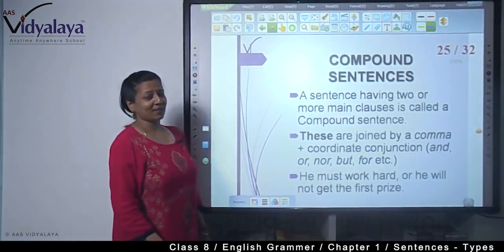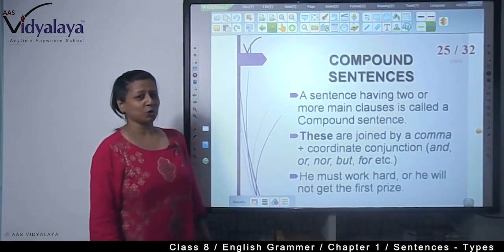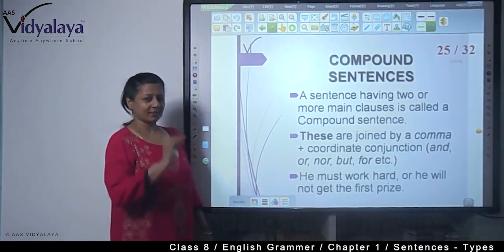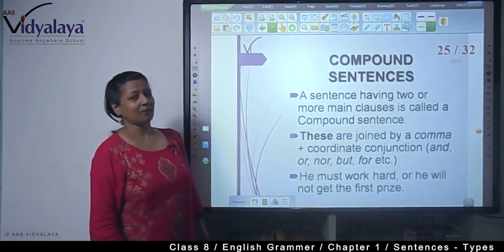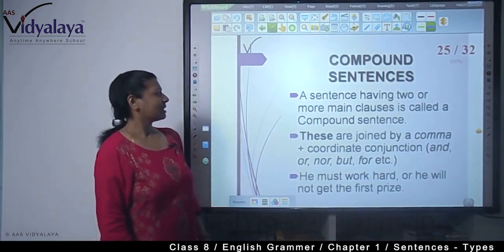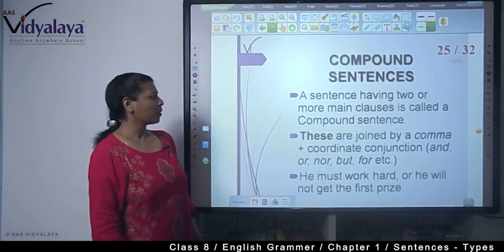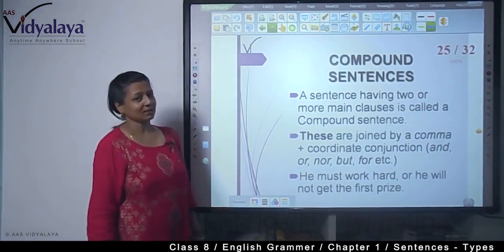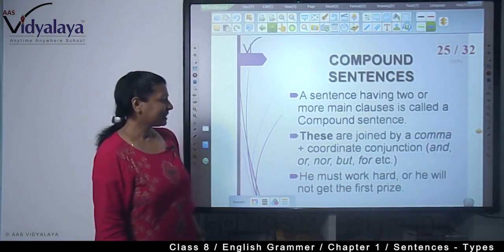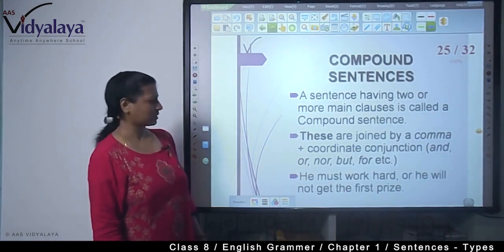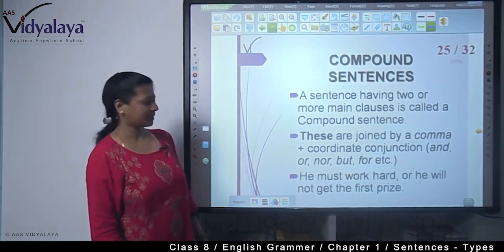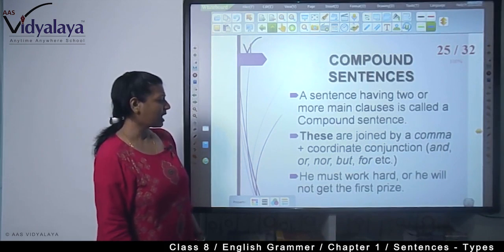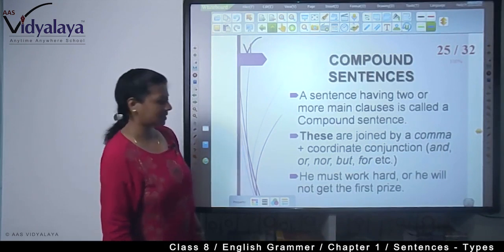Now, second type of sentence, what is that? I have told you there are 3 types of sentences: simple, compound and complex. This is the compound sentence. A sentence having 2 or more main clauses is called a compound sentence. These are joined by a comma plus a coordinate conjunction: and, or, nor, but, for, etc. He must work hard or he will not get the first prize.